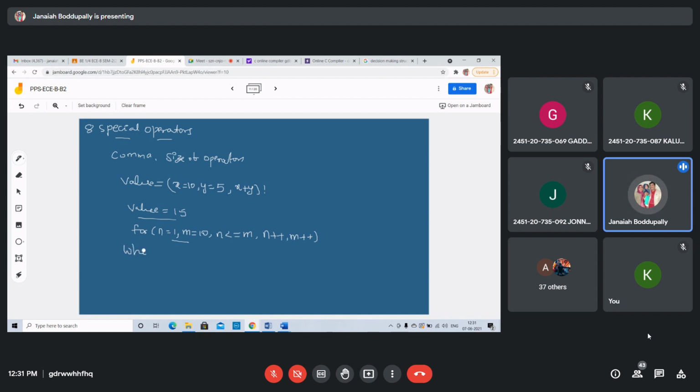Or using a while loop also you can. We'll discuss next: while loop, for loop, do while, all. While c equals getchar, then c not equal to 10, where 10 means that character. You don't know what getchar is, we'll discuss it. Like this in a while loop you can use the commas. Then exchanging values also, swapping.